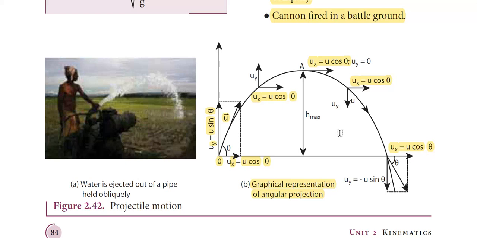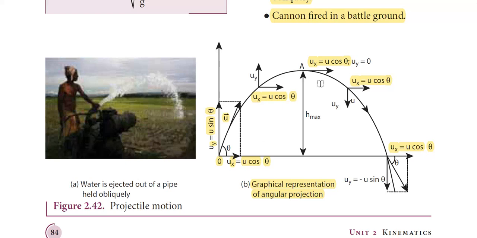So overall, when you consider the object, in the horizontal direction, it does not have any acceleration since the velocity is a constant. But in the vertical direction, the velocity uy keeps on changing. So along the vertical direction, there will be an acceleration. To be precise, yes, you will have an acceleration, which is the acceleration due to gravity. So ax, or the acceleration along x direction, is equal to 0, whereas ay, which is the acceleration along the negative y direction, is equal to minus g,